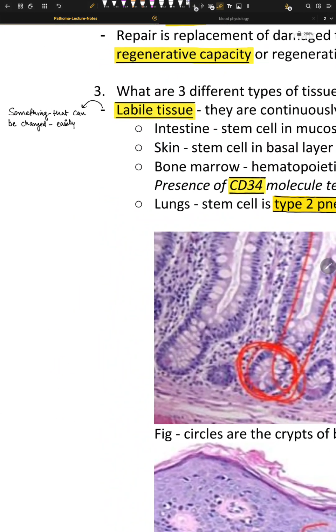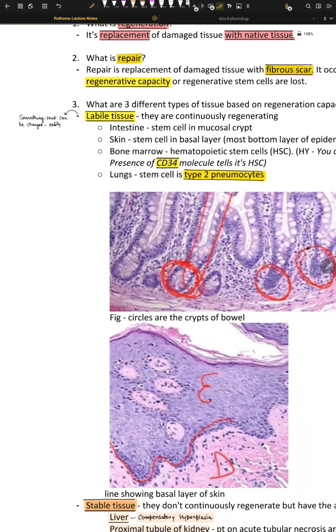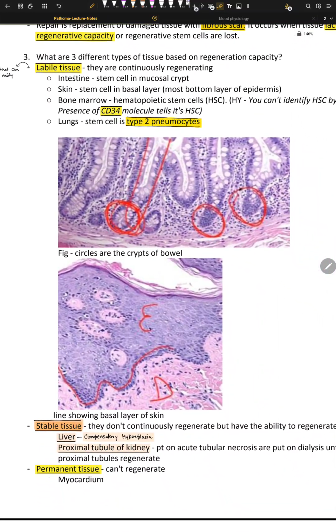Now, what is labile? Labile is something that can be changed easily. How can it be changed? It can be changed because they have stem cells. Labile tissues are continuously regenerating. They are found in the intestine, with stem cells in the mucosal crypt. They are found in the skin, with stem cells on the basal layer, the bottom-most layer of the epidermis. And in the bone marrow, because we need continuous production of the hemopoietic system.